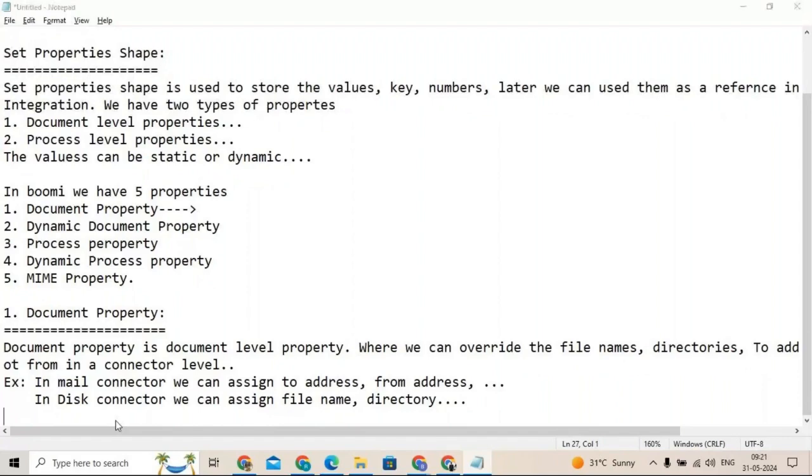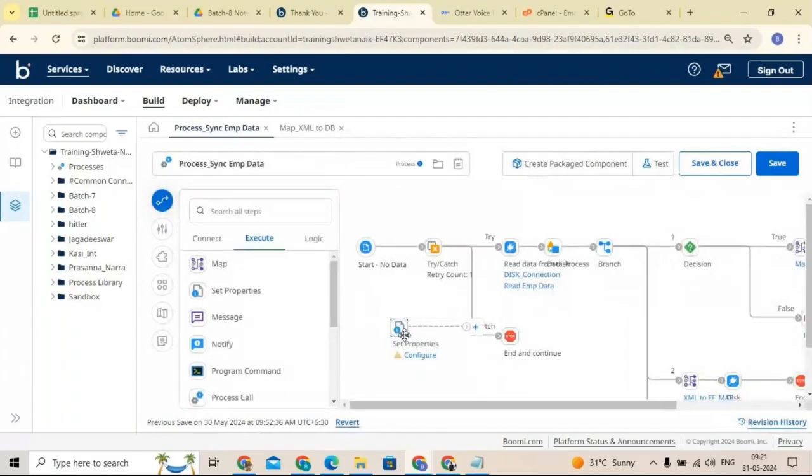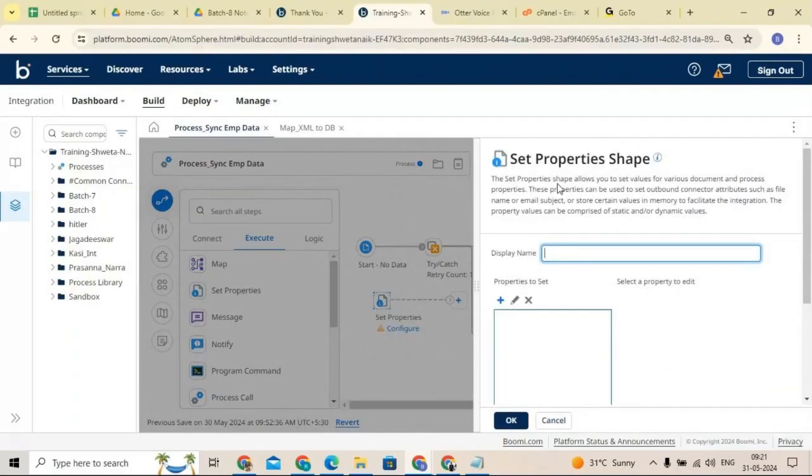Now come here. So for example, let's say I'm using the set property. See, here we have a set property. We can set the values, right? We can set the properties, and for that property we need to assign the values. If I click on the plus button, now we can set the properties. How many types of properties do we have?